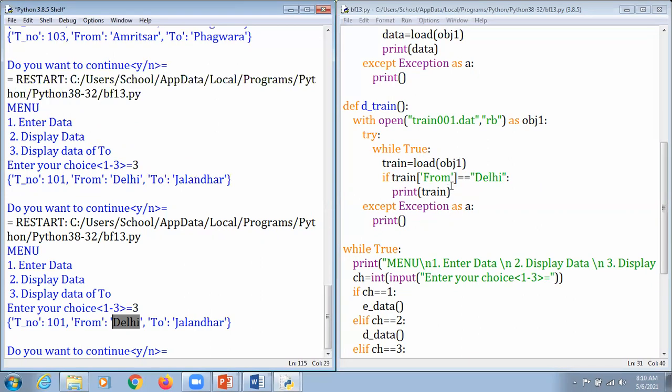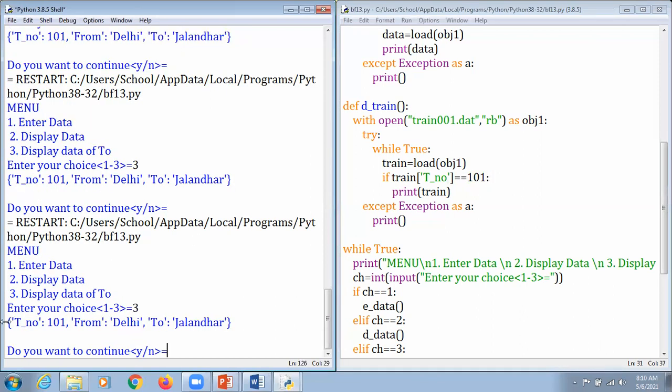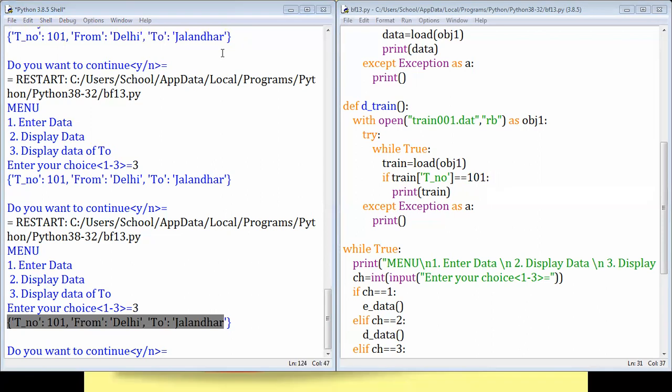And if you want to make changes again here, we just mention it as T underscore number here, and we just mention it as 101. So I'm just going to hit that particular. Hopefully they give me the answer, and I'm just going to hit 3 again, and they will return that particular answer. And hopefully, my dear respected students, the concept will be clear to you all. It's my humble request that you do practice, and do practice.